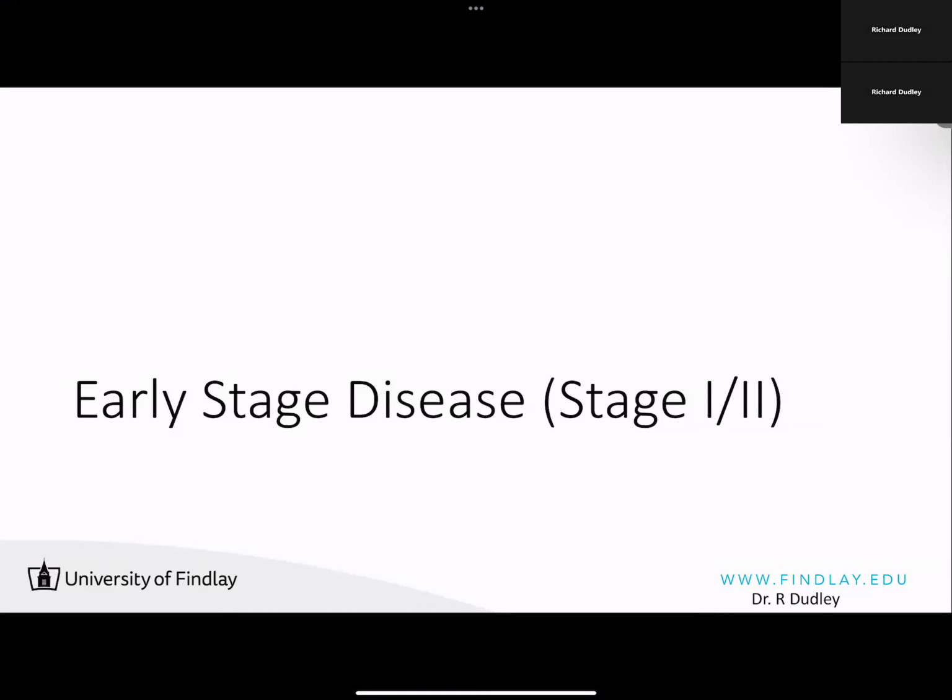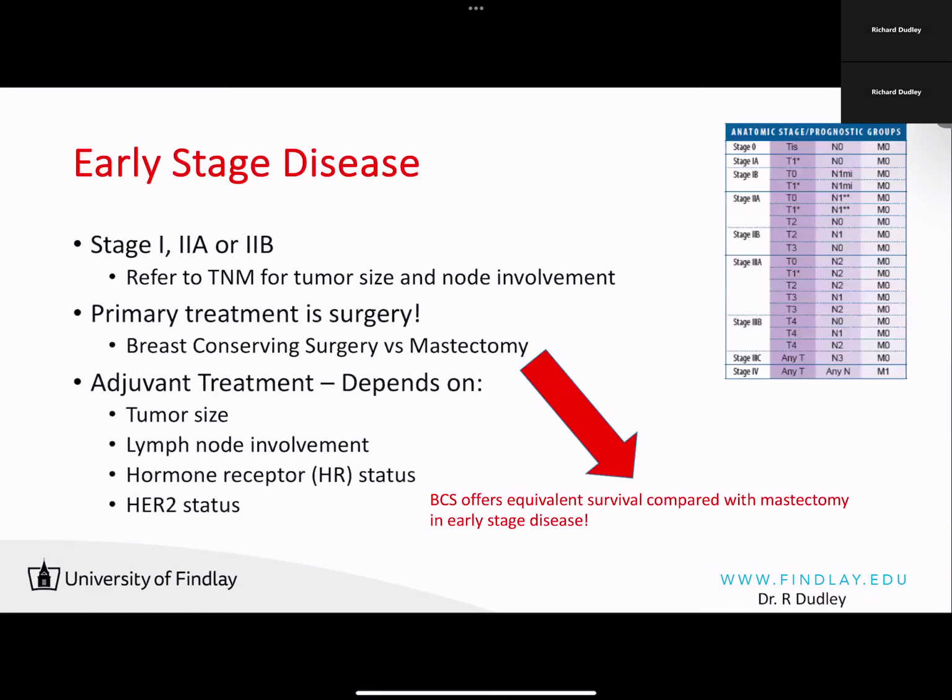Welcome back. Let's go ahead and dive into early stage disease. Now, early stage disease is loosely defined as stage 1, stage 2A, and then a subset of perhaps stage 2B patients. And again, the staging is derived from the TNM scheme for tumor size, nodes, and metastasis.